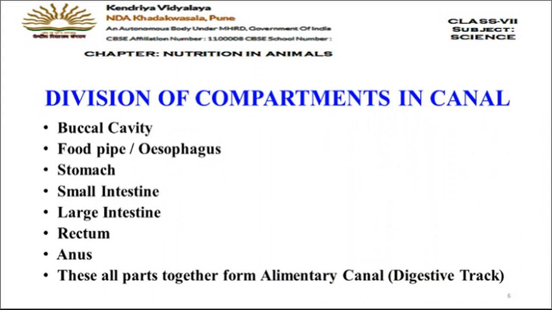So we have the alimentary canal which starts from mouth and ends at anus. Now there are various organs which are present in the alimentary canal, which are parts of the alimentary canal. So let us discuss them. The first one is the buccal cavity. Buccal cavity is also called the oral cavity or the mouth cavity. Now, as soon as the food is kept inside the mouth, it comes in an area which has teeth and tongue. This space inside the mouth where we have teeth and tongue, that area is called the buccal cavity.